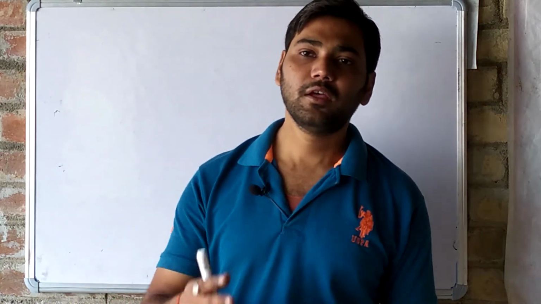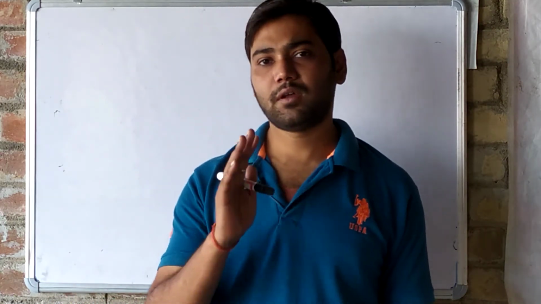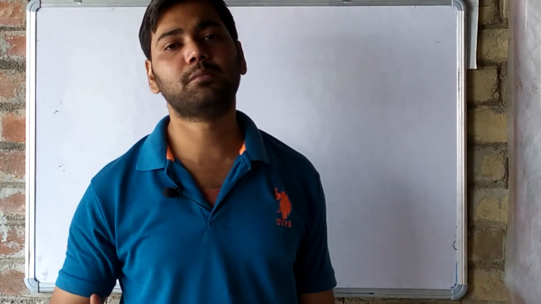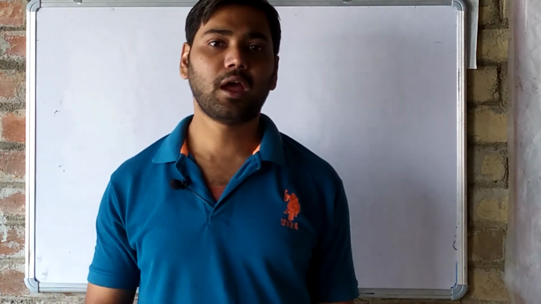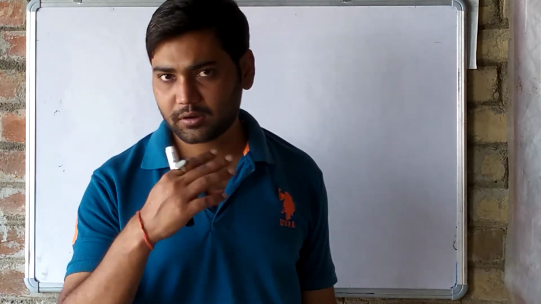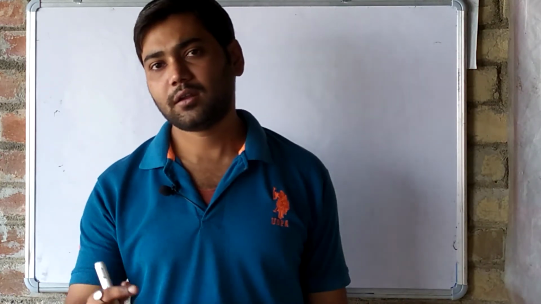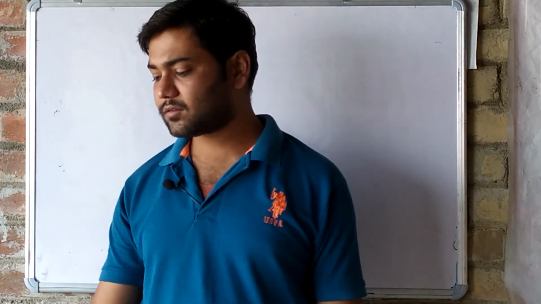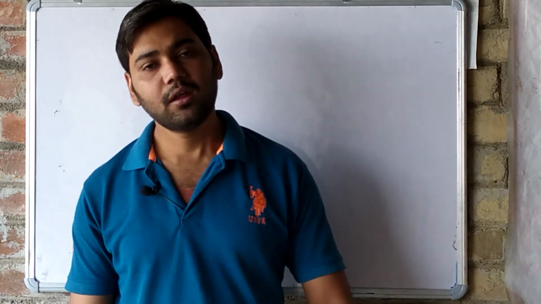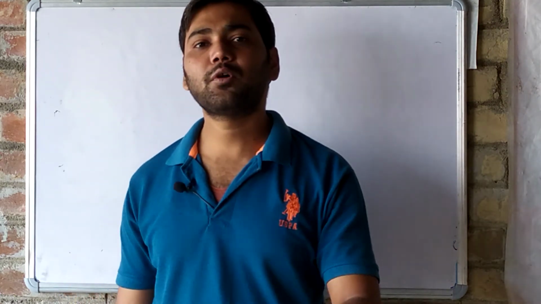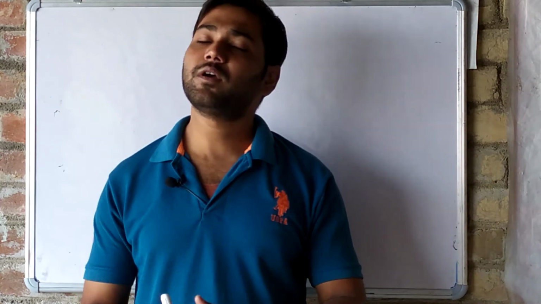So till radicals you need to study very deeply, and all the tables given in this chapter. I am telling you this again after every 10-15 minutes: the tables in this chapter are very important. This is a very important chapter.